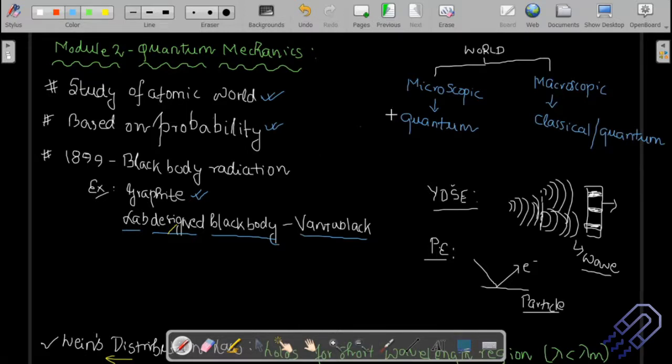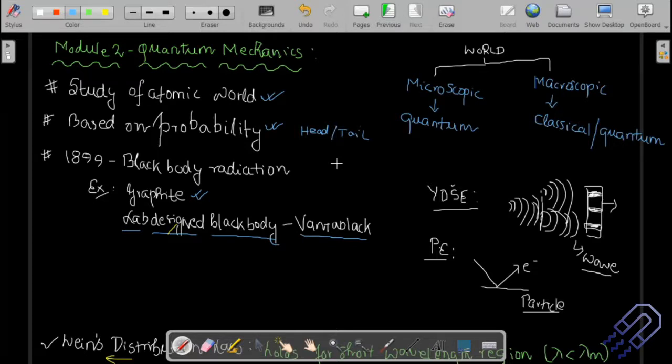Now, I'll give you a real-life example where classical mechanics and quantum mechanics both are applicable. You toss a coin and you are expecting a head or a tail. India and Sri Lanka are playing the test match today, so we have won the toss. Head or tail. Can we use quantum mechanics here? The answer is yes. As soon as the coin is flipped and it's in the air, we don't know whether it is going to be head or tail. That is quantum mechanics. But as soon as it lands on the ground, I look at it and say, it's a head or it's a tail. I know the state, it's a definite state. That's classical mechanics.